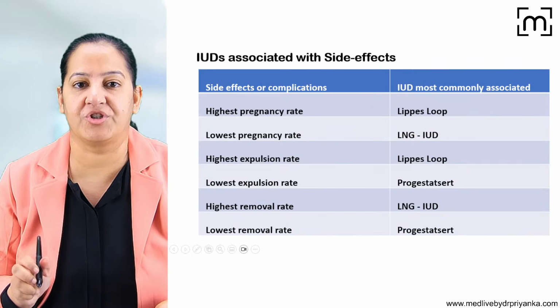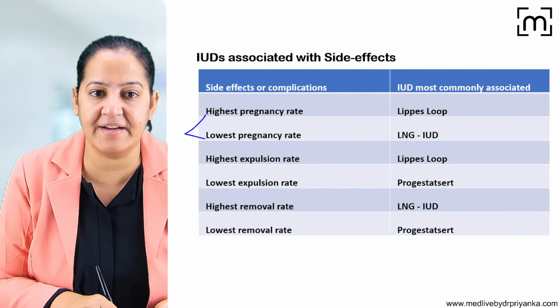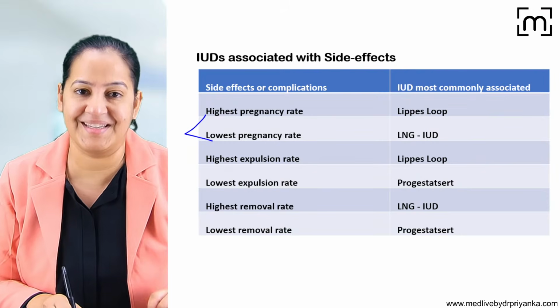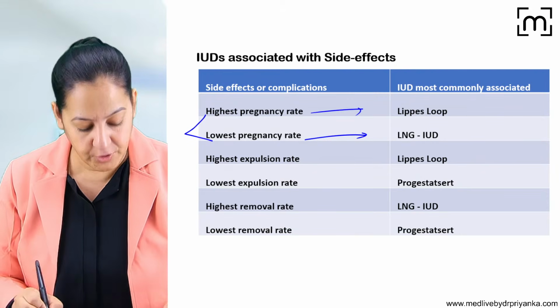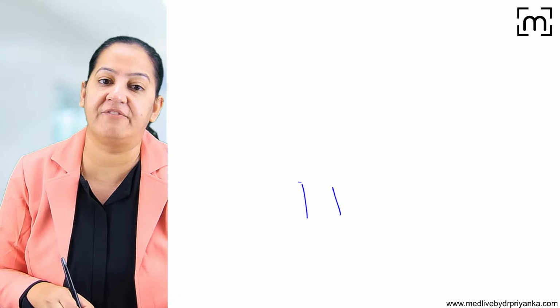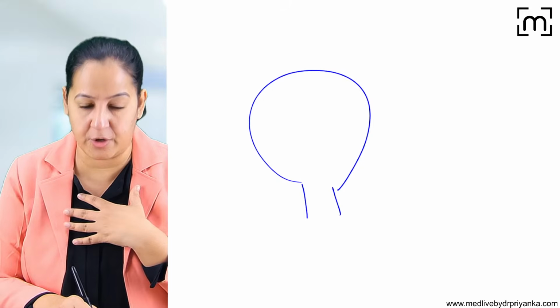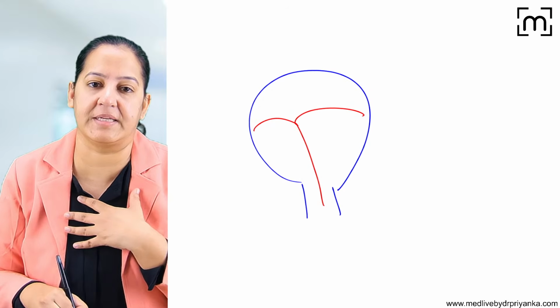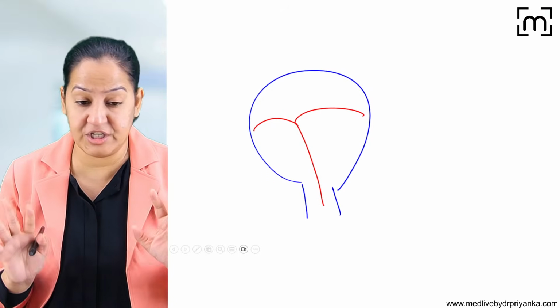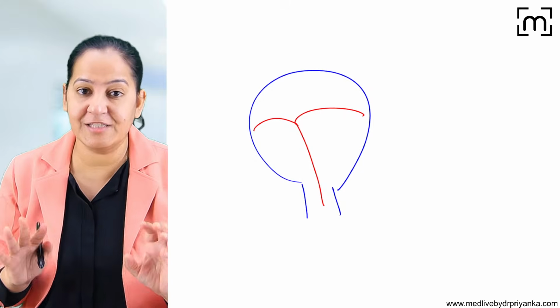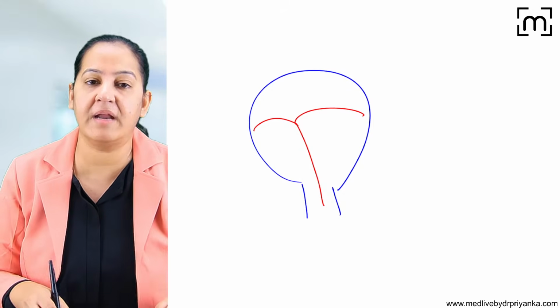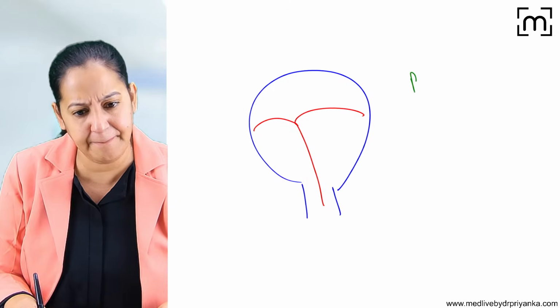Now, I will ask you the question. Tell me the highest pregnancy rate and lowest pregnancy rate in which IUCD? Even after inserting the IUCD, the female can become pregnant, rare of the rarest. For example, I am a gynecologist and I have inserted an IUCD. The lady is sure that she will not become pregnant, and she has had sexual intercourse with her male partner, and after that she becomes pregnant. It can happen.